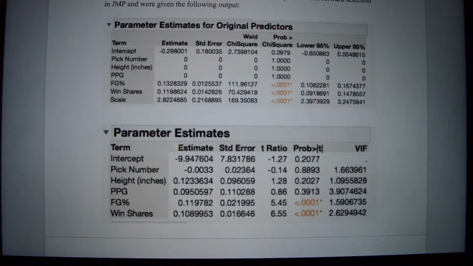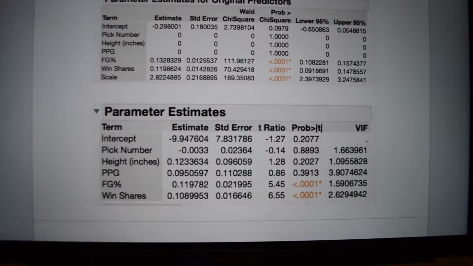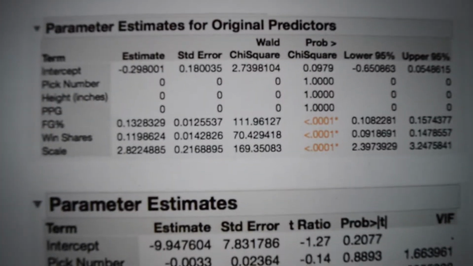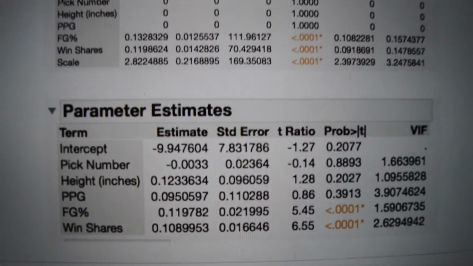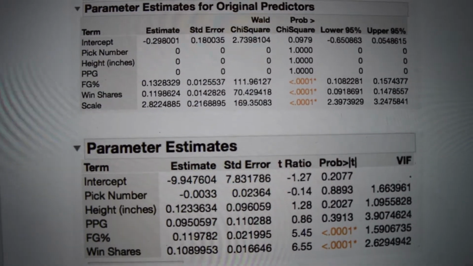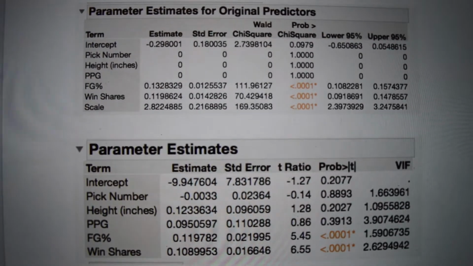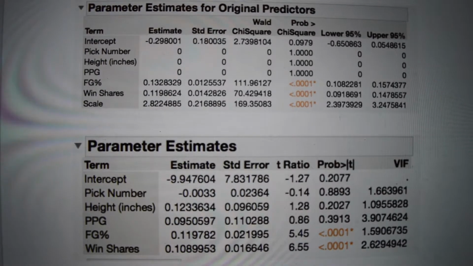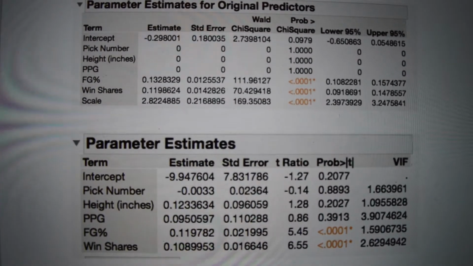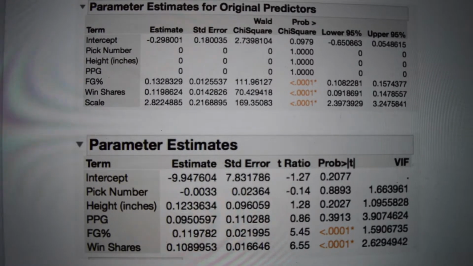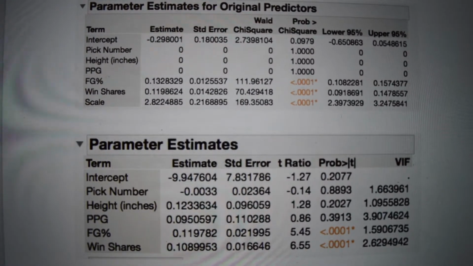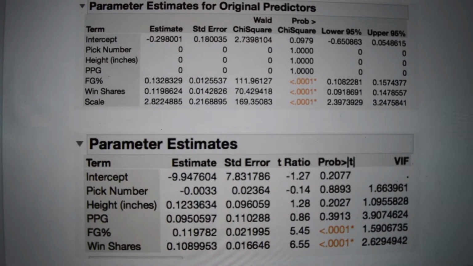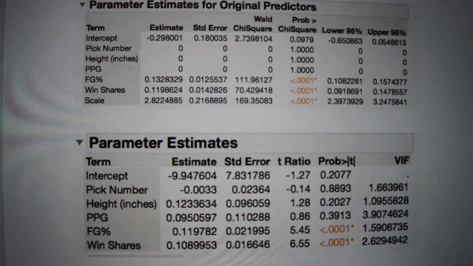According to JMP output, after fitting our model with all of these explanatory variables, pick number, height, and points per game are not useful predictors after adjusting for field goal percentage and win shares. This is because they have insignificant p-values of 0.89, 0.20, and 0.39 respectively. We also have relatively low VIF factors, which is good to see because it indicates that there's not a lot of multicollinearity in the full model if we were to use it. We wanted to take a look at an interaction model as well.